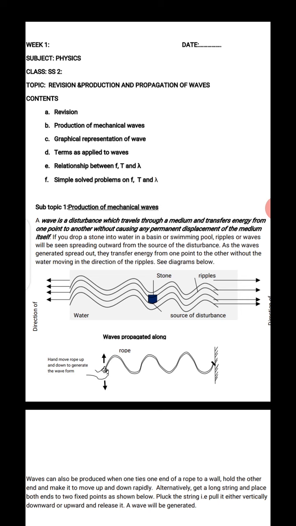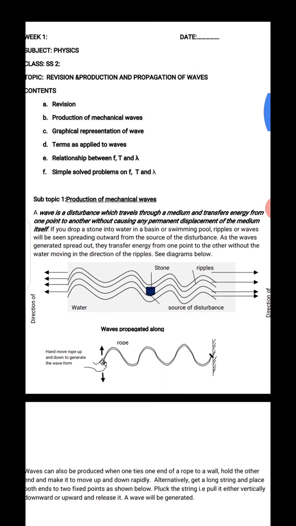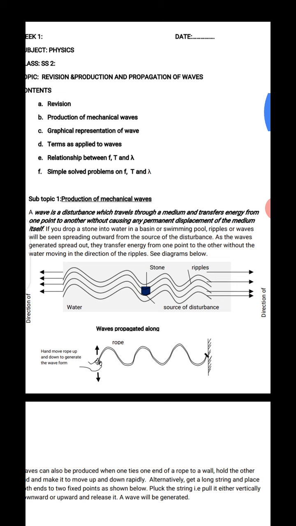Look at the stone at the center, the black thing. By the time you draw, you see the ripple of water to the right and to the left. That is the source of the disturbance. So there will be ripples, and the wave goes right and left. The water did not go right. That's why we say it does not cause a permanent displacement. The water is not going to the right nor the left, but the wave, or ripple, goes to the right or the left.